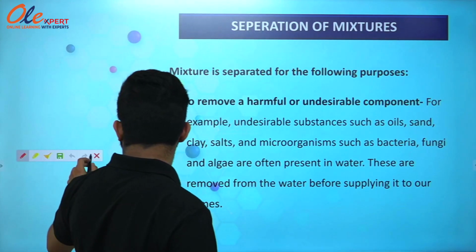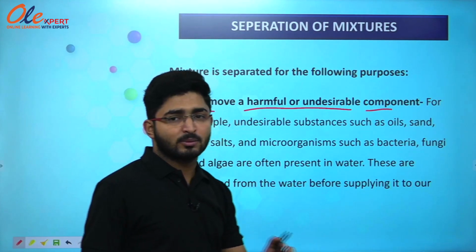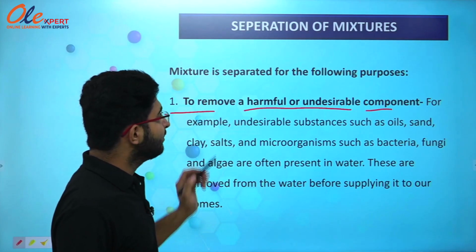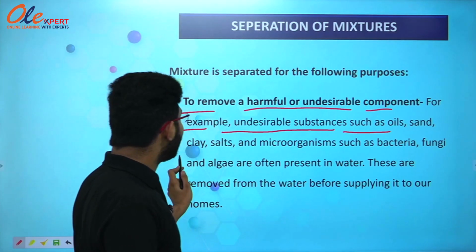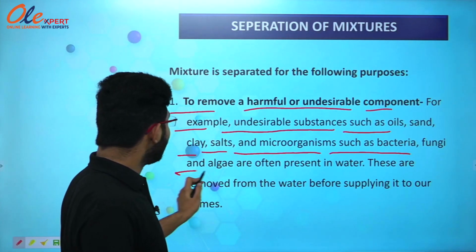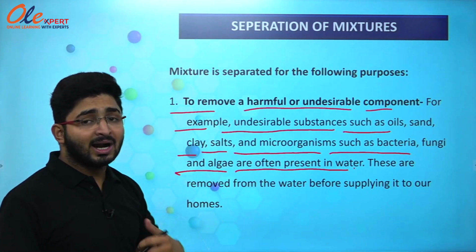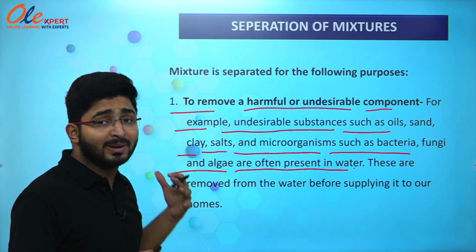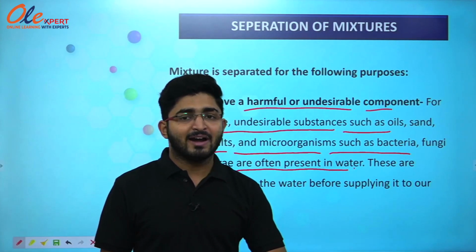The first purpose, on your screen, is that we have to remove a harmful or undesirable component from the mixture. For example, undesirable substances such as oils, sand, clay, salts and microorganisms such as bacteria, fungi and algae are often present in water. These are harmful substances present in water, so we have to remove them.